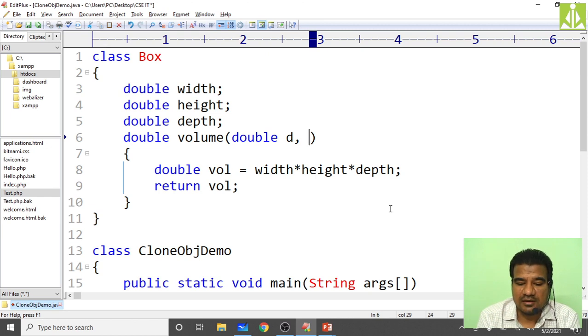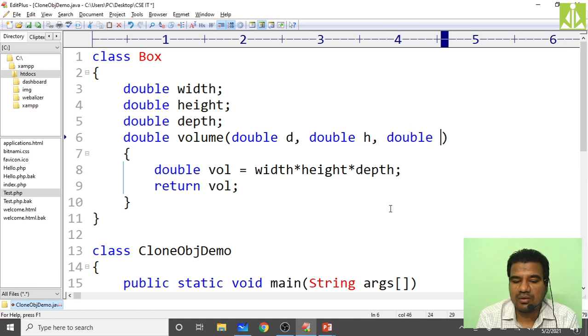Double W, double H, and double D. Or else you can follow the sequential order. It is not compulsory, but just for our understanding, I am doing it like this. So width, height, and depth.